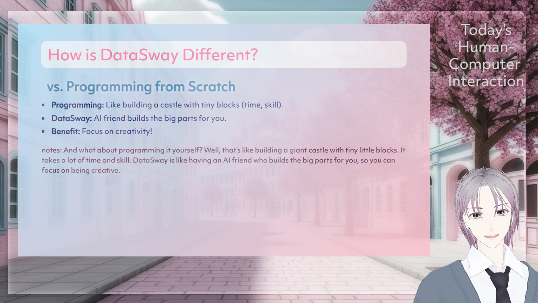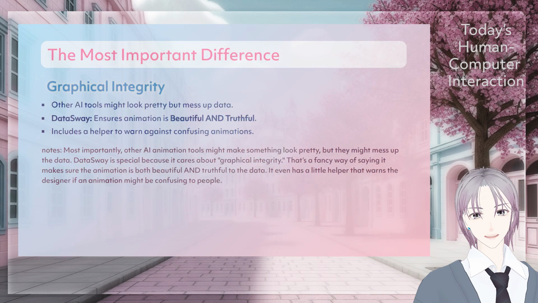DataSway is like having an AI friend who builds the big parts for you, so you can focus on being creative. Most importantly, other AI animation tools might make something look pretty, but they might mess up the data. DataSway is special because it cares about graphical integrity. That's a fancy way of saying it makes sure the animation is both beautiful and truthful to the data. It even has a little helper that warns the designer if an animation might be confusing to people.